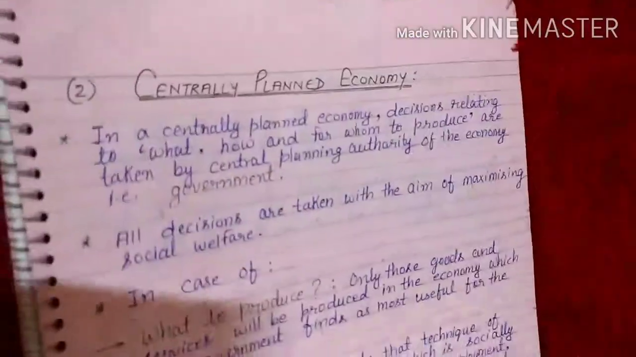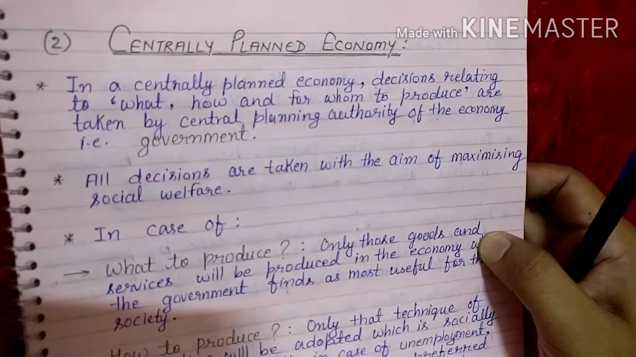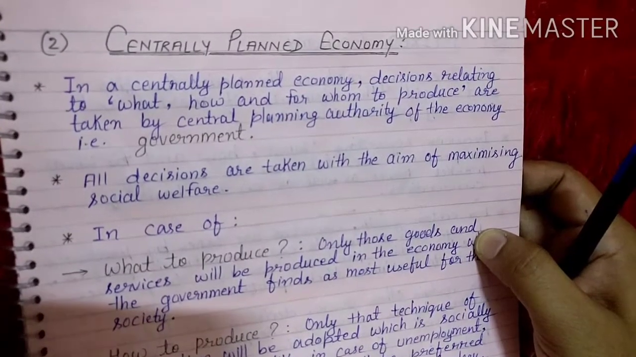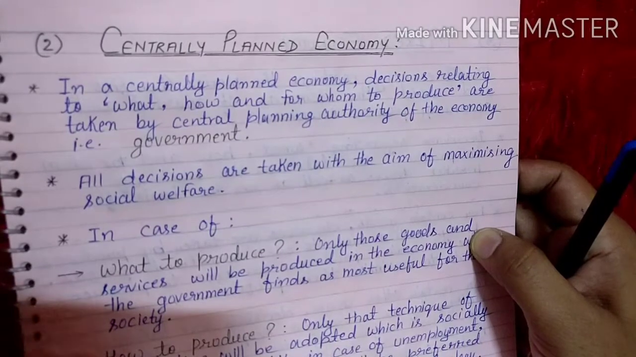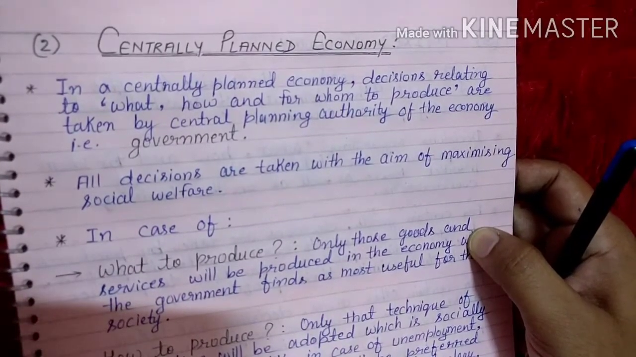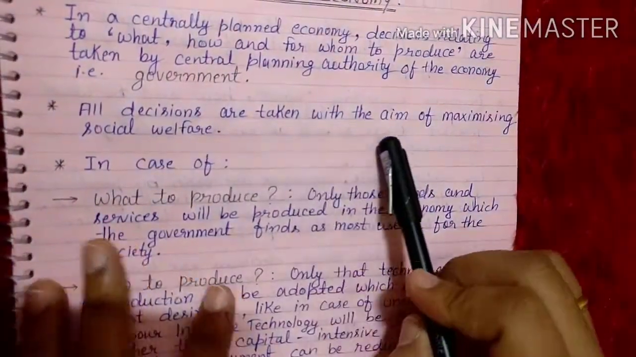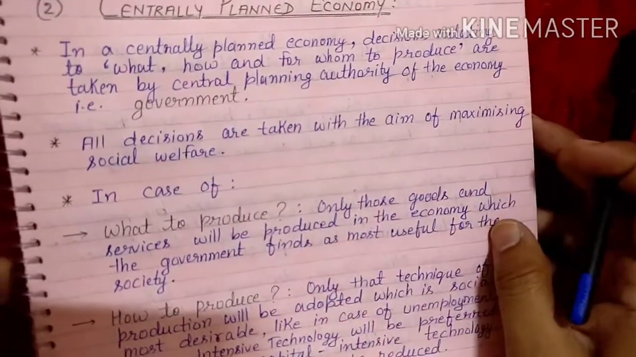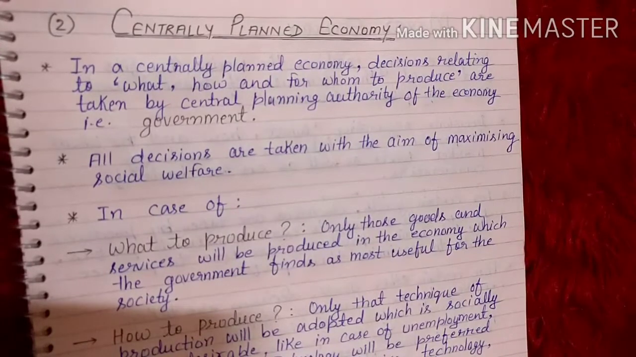The next economy is the centrally planned economy. In a centrally planned economy, as you know very well, decisions relating to what, how and for whom to produce are taken by the central planning authority. And what do we mean by central planning authority? It means nothing but the government. The government takes care of the whole thing. All decisions are taken with the aim of maximizing social welfare, because now the government is in command. So the government will do only what the people say.